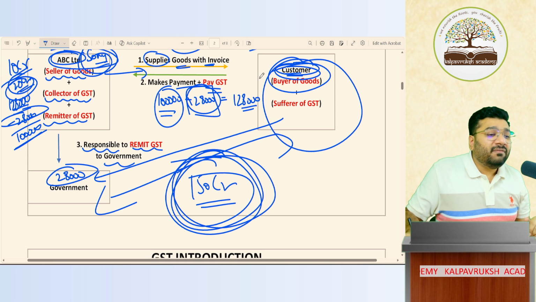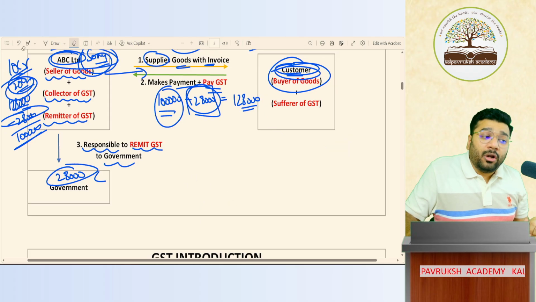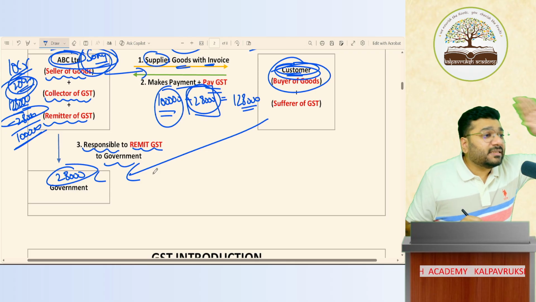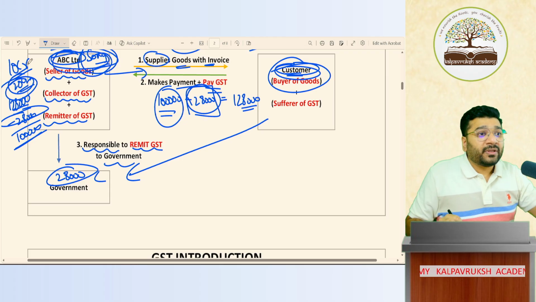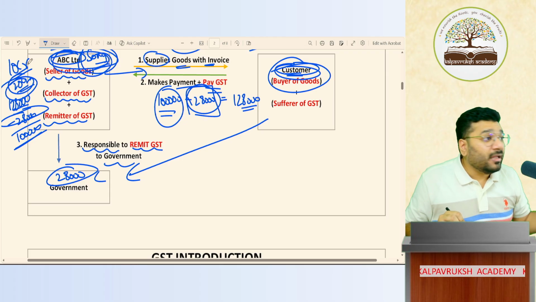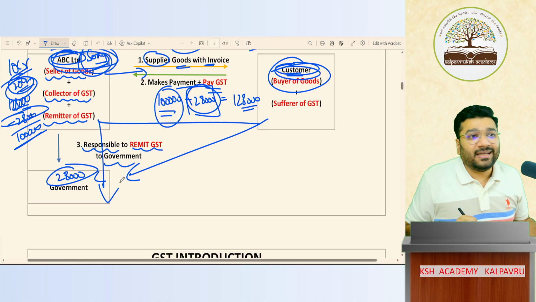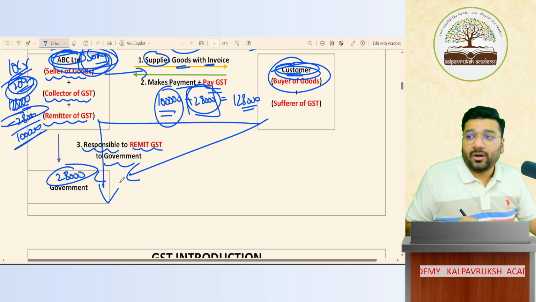Hence they said that we will not ask the customers to pay directly, because they will not pay. If they don't pay, it is very difficult to track them and ask for payment. Hence we will give the responsibility to the business intermediaries. So now the customer is the ultimate person paying GST, but he's not paying directly to the government. He's paying indirectly through business intermediaries. Hence, this is also called an indirect tax. Got it? Not got it?